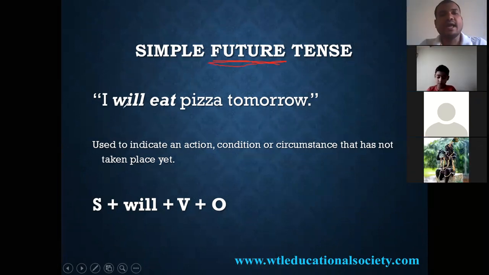So, I'll eat pizza tomorrow. I will eat pizza tomorrow. Right. So what is the subject here? I. Verb, will. Is it a verb?